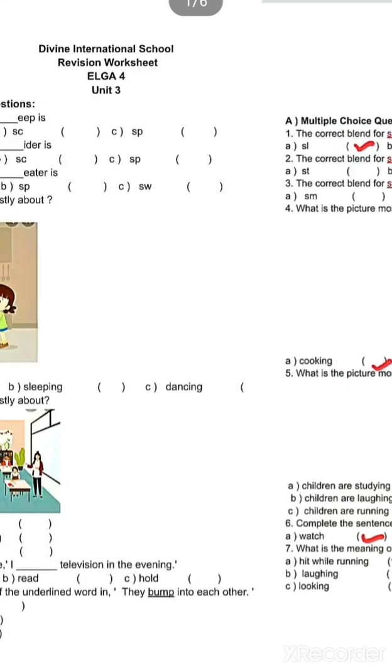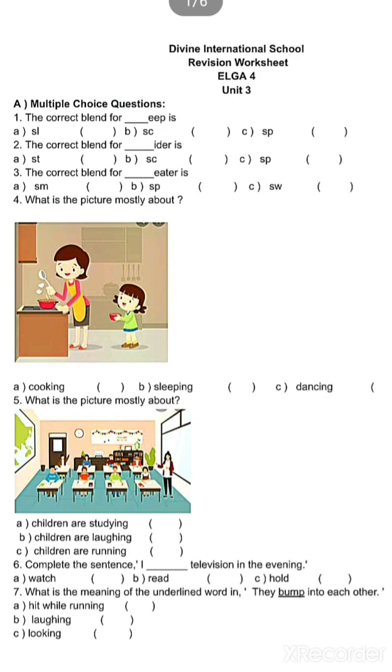Let's move to the next question. The question is, what is the picture mostly about? Here a picture is given. You have to look at the picture and think in your mind what the picture is saying, what the characters are doing in the picture. So what is the picture mostly about?